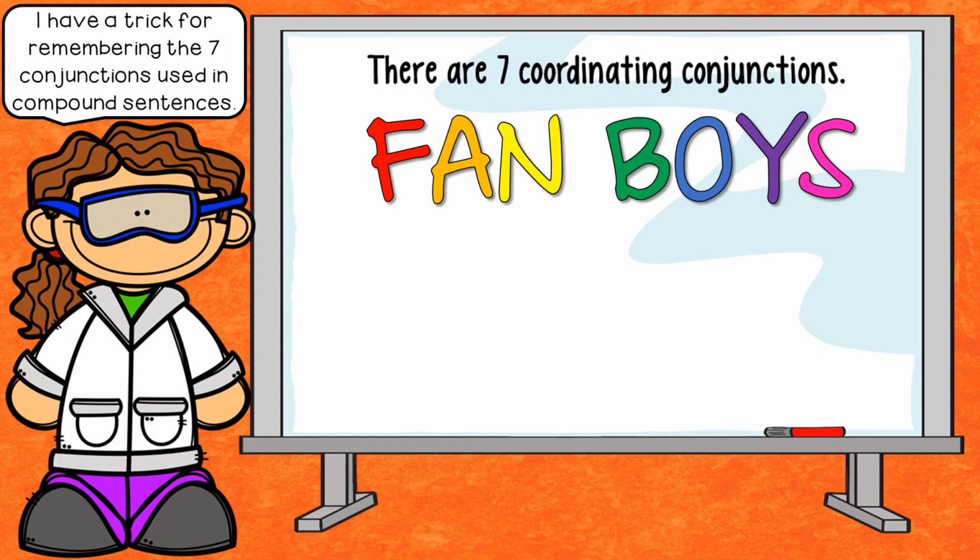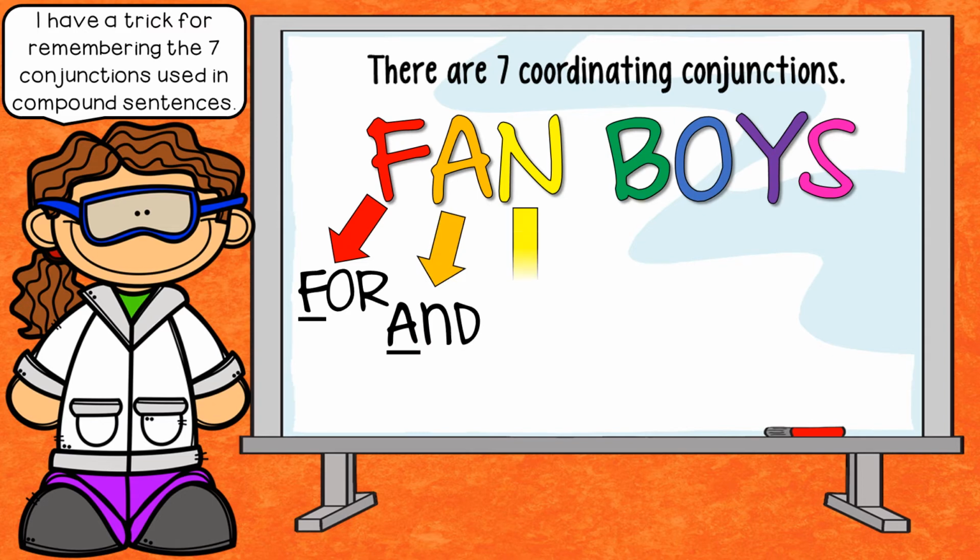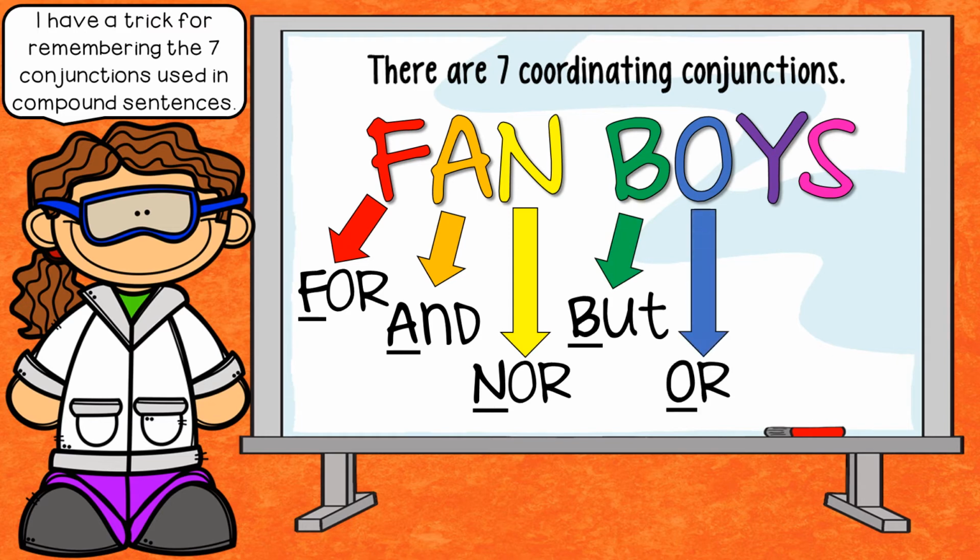If I can remember what conjunctions are, and then I can remember FANBOYS, well, the beginning of the letters tell me which the conjunction is. So the F is for, the A is and, the N is nor. The B is but, the O is or, the Y is yet, and the S is so.